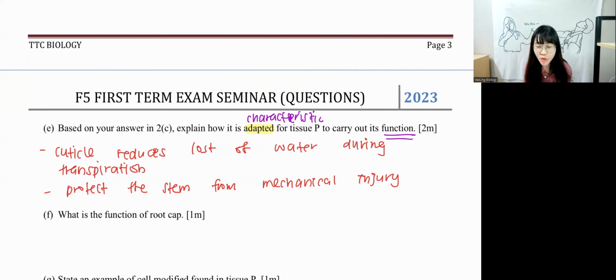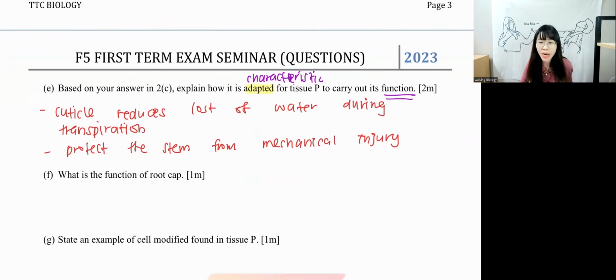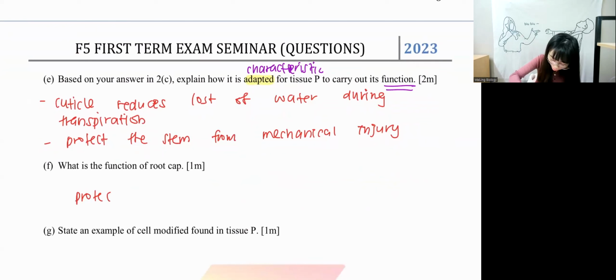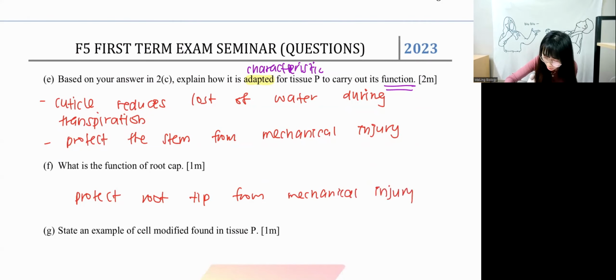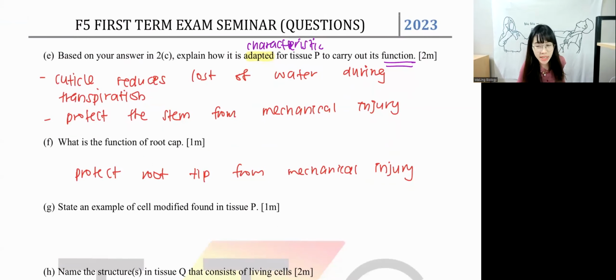Okay, what is the function of root cap? Just now we said the root cap is at the tip of the root, right? So the function of root cap is to act as a protection. Who do they want to protect? Root cap needs to protect the root tip. Root tip is the one that they want to protect. So you can say: protect root tip from mechanical injuries.